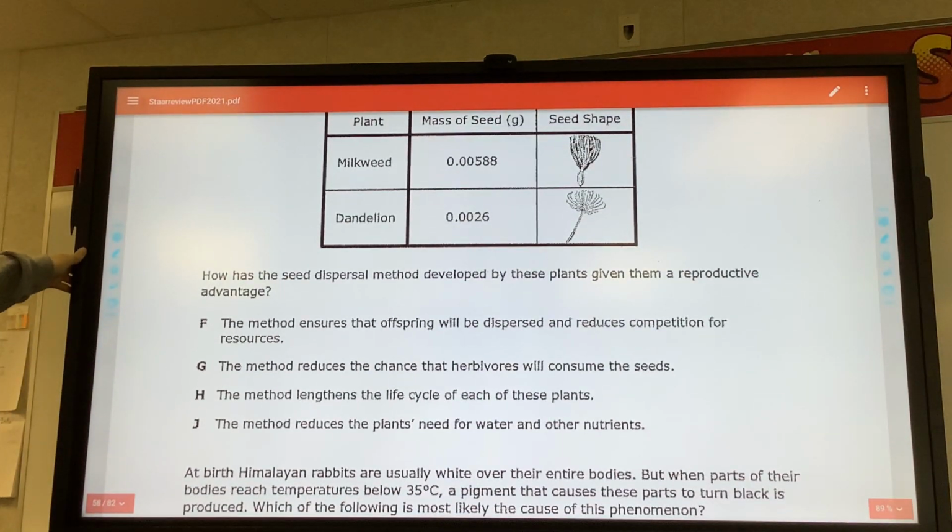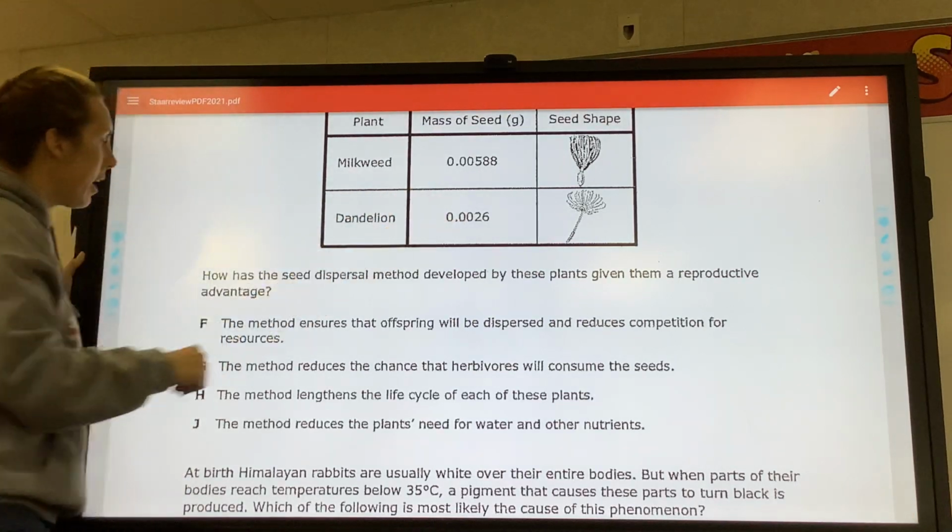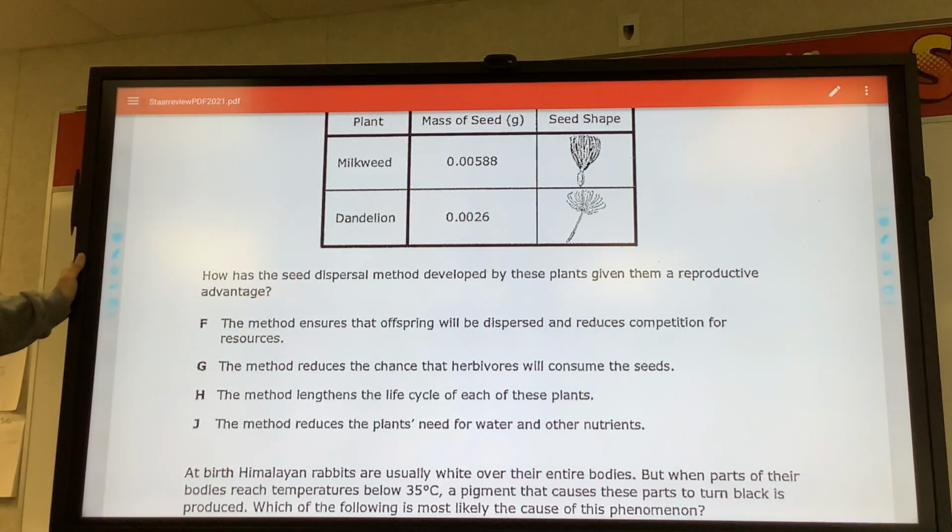Okay. Here we go. Looking at the milkweed plant, looking at the dandelion. Ready? How has the seed dispersal method developed by these plants given them a reproductive advantage? What would y'all put? F: the method ensures that the offspring will be dispersed and reduces competition for resources.